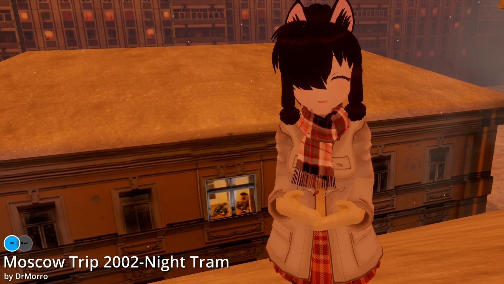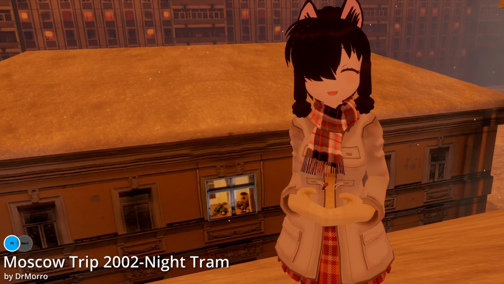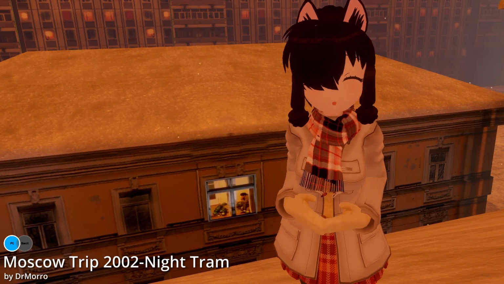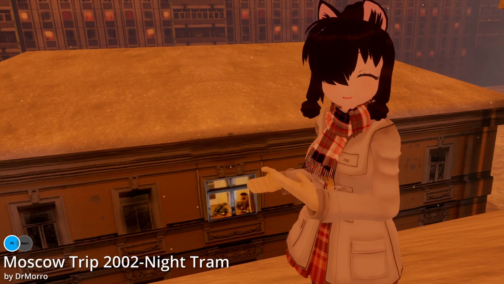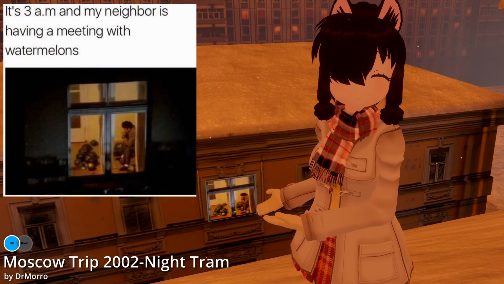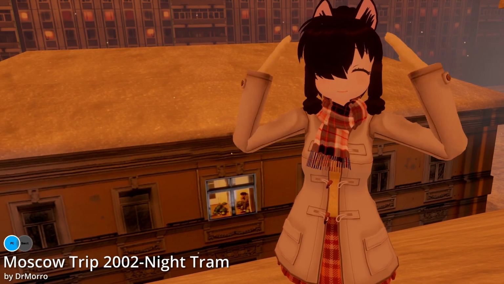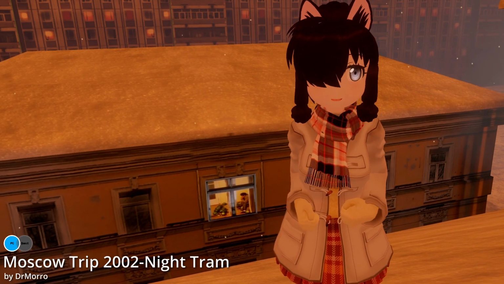My personal favorite Easter egg is this thing. I don't know if you know the meme. I've seen this like 4 years ago on Reddit. My neighbor holding a conference with melons at 3 AM. And it's just here in the world. When I saw this the first time, I was going crazy like, what? It's here. That's super funny.